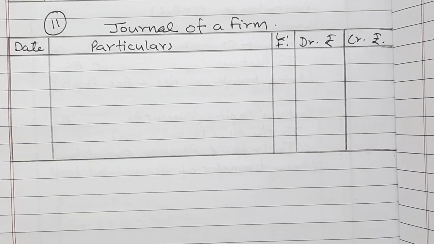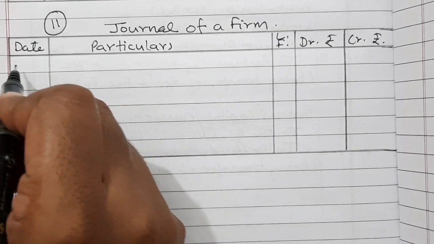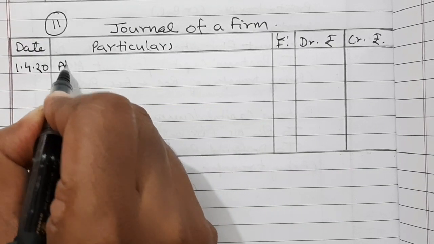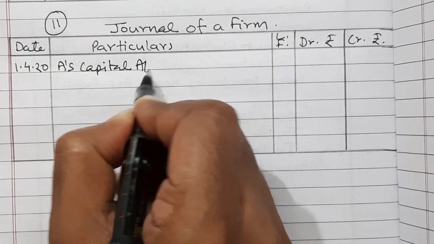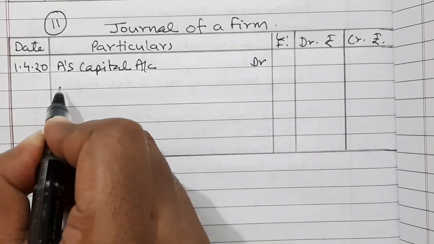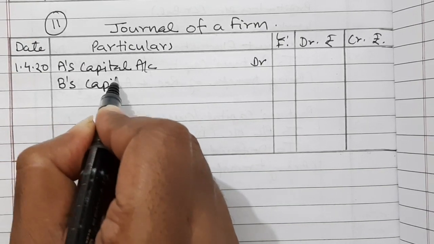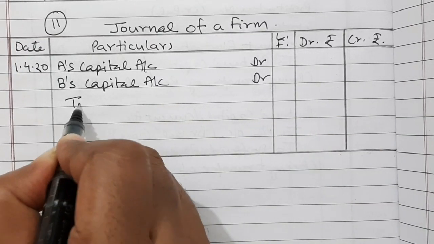So solution, debit balance of profit and loss account will be credited and closed. So partners' capital account will be debited on 1st of April 2020. So A's capital account debited, because capital account is fluctuating, therefore capital account. B's capital account also debited to profit and loss account.